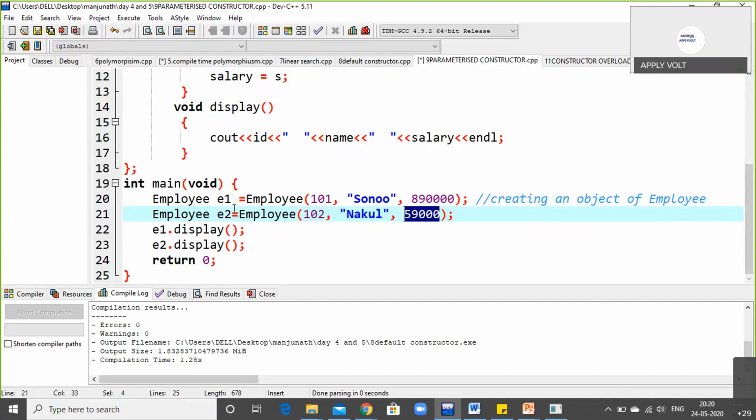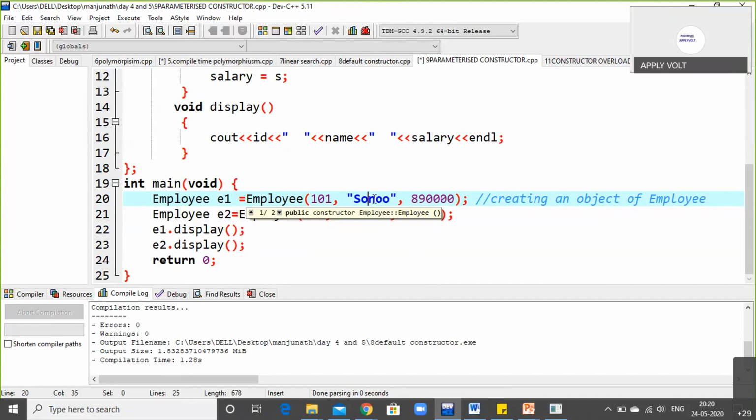Why are we creating an employee as an object? Because anybody's details cannot be mixed with each other. For example, roll number 1 or ID number 1's name should not be interchanged with the second name or the third name or any other name. Same with the salary, because each employee's position will be different.